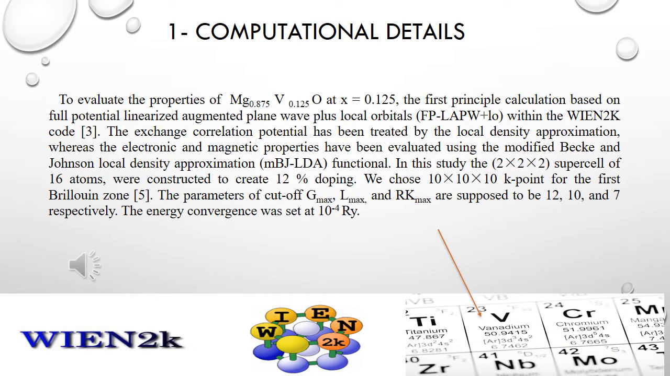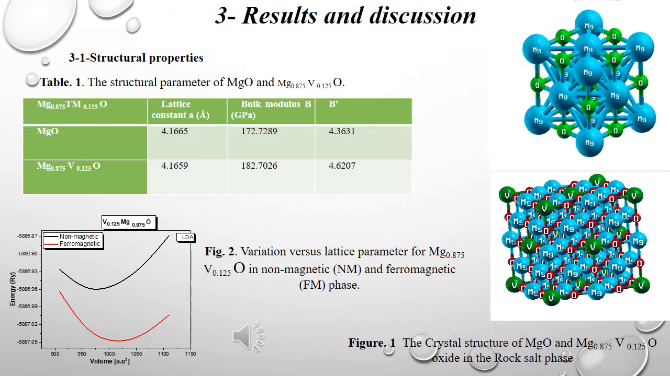The local density approximation combined with TB-mBJ was utilized for the exchange correlation potential, implemented in the WIEN2k package. Results: for the structural properties, the crystal structure of the binary and ternary MgO compounds is shown in figure 1. The volume optimization was carried out for the studied compound and is shown in figure 2. The equilibrium energies were obtained after volume optimization and the lattice constants calculated are shown in table 1.